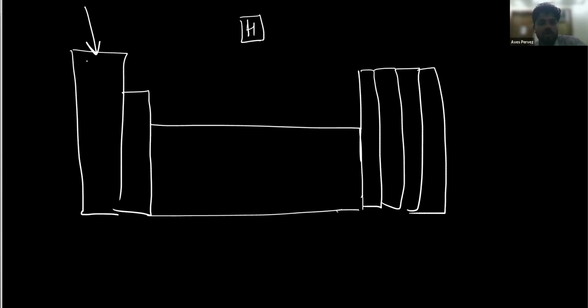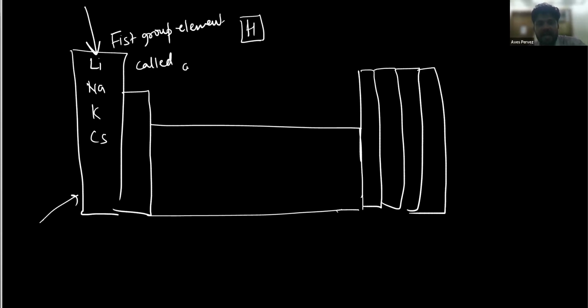So we can simply say that here it is lithium, sodium, potassium, cesium. The first group elements, lithium, sodium, potassium, cesium, are called alkali metals. Why are they called alkali metals? What is the reason behind this? That their oxides are water soluble.